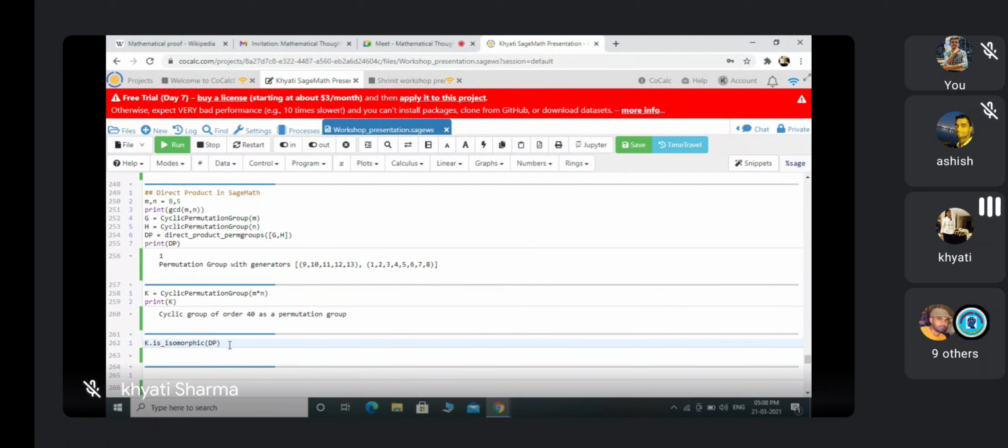Now I want to check whether this direct product is isomorphic to this C40 or not. This is the command: K.is_isomorphic(DP), or you can take K.structure_description(), which will show you what this group is. The answer is true. So this direct product is isomorphic to C40.